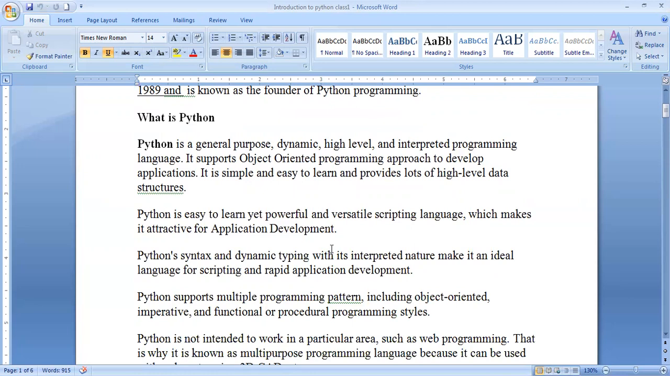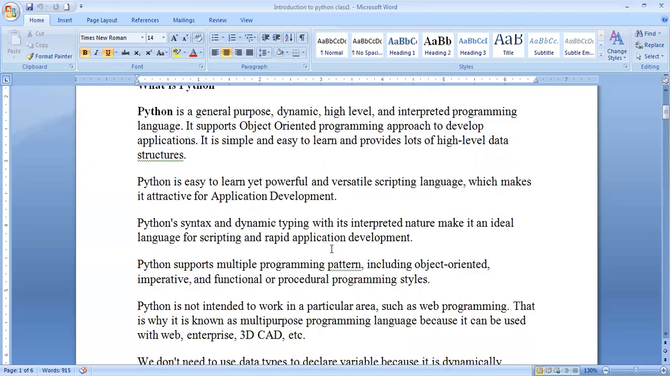And Python syntax is very easy. It is written in the English language and it supports multiple programming patterns like object-oriented, imperative, and functional or procedural programming styles. Every program will be constructed in some procedural way, because if we write a program in a complex way, it is very difficult to understand. That's why we consider a number of functions or certain procedures, and it is also applicable to three-dimensional and CAD type of things. That's why it is applicable to web programming.